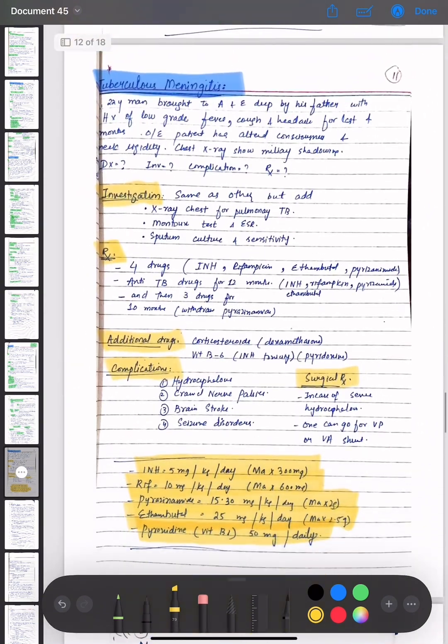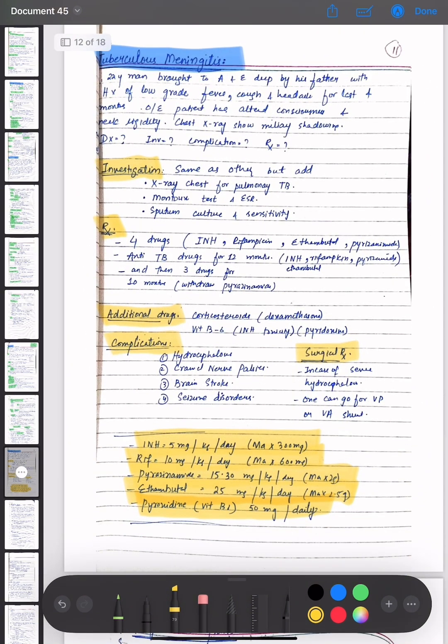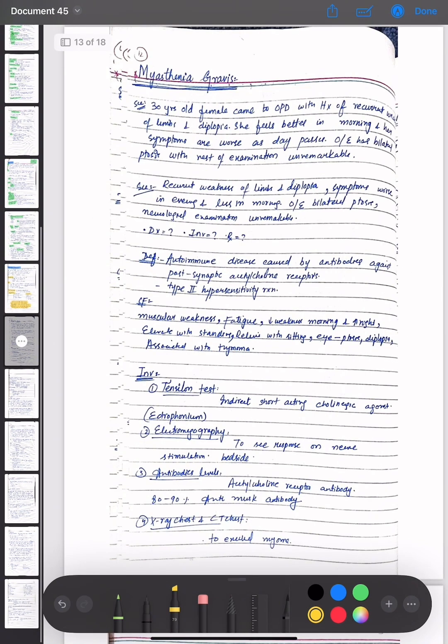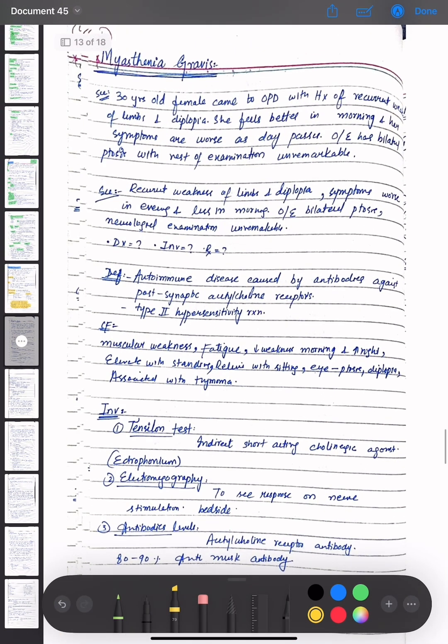So we have discussed the topic tuberculous meningitis, the scenario, then the investigation options, the treatment, then what are the additional drugs that are given, then the complications, and then the surgical treatment. Now coming towards the next topic, that is myasthenia gravis.